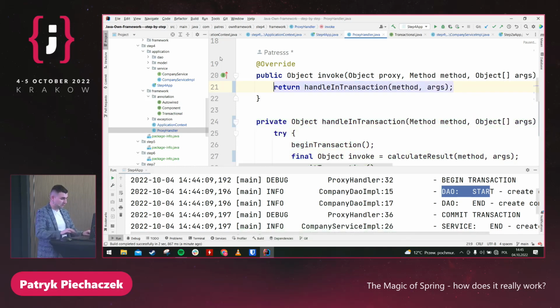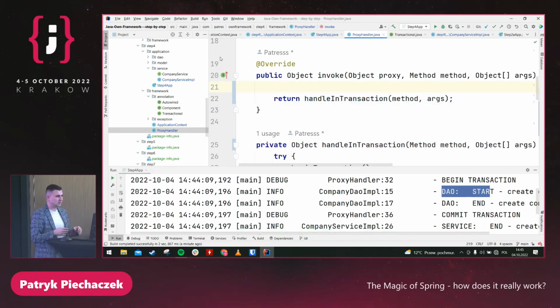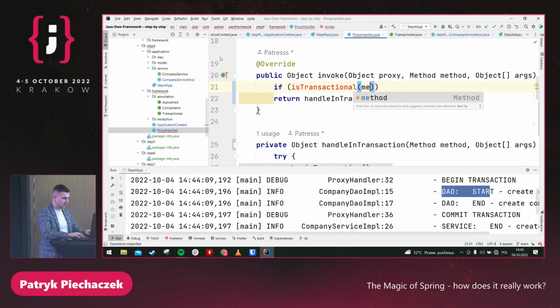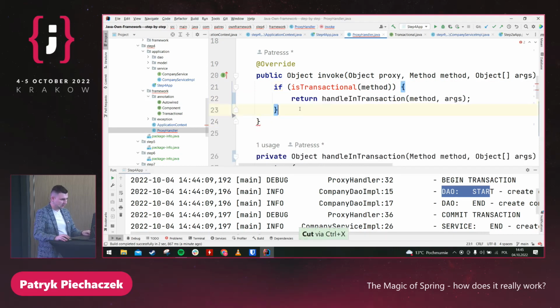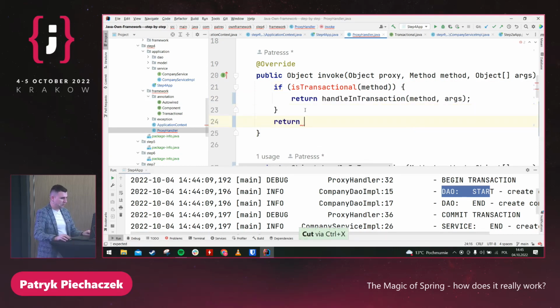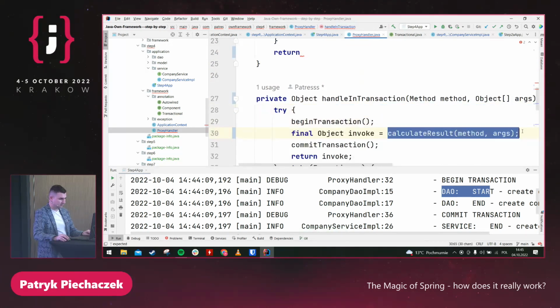Handle in transaction, but at the beginning, I should check that method is transactional. So if is transactional the method, then we should return, we should handle it in transaction. If not, we should just calculate the result.